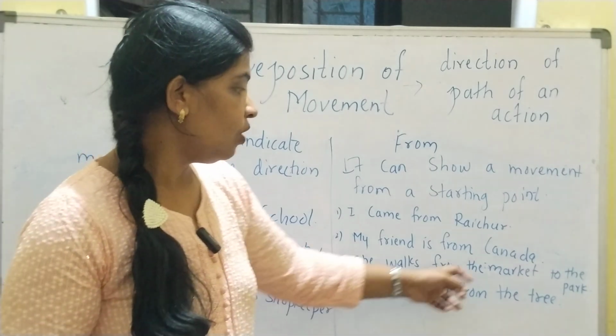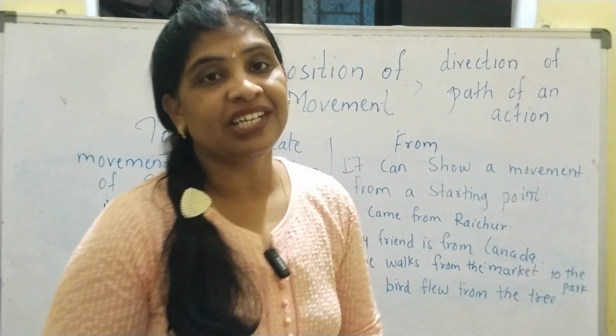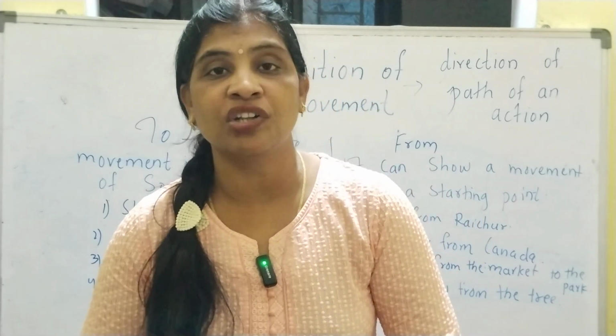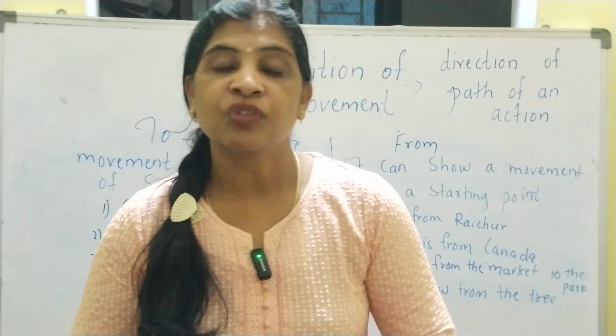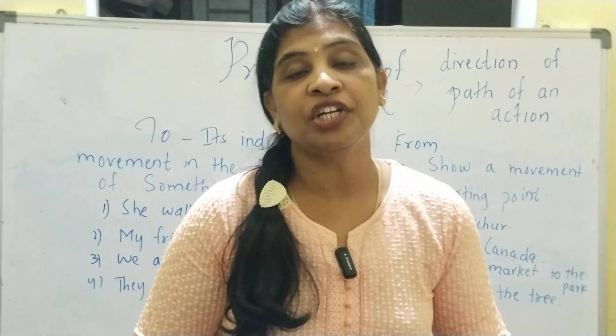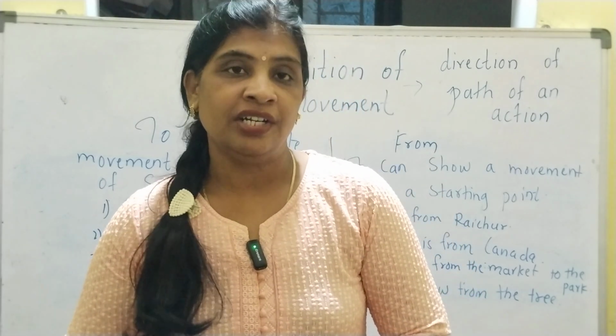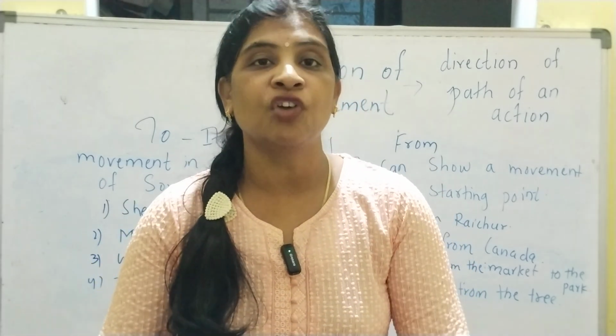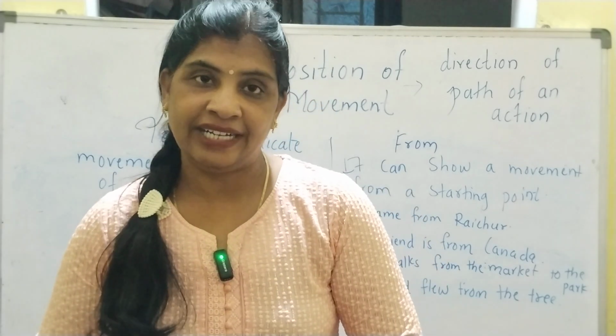The bird flew from the tree. So basically, "to" is used for the direction of the movement, and "from" is used for the starting point to the other end of the destination. I hope you got an idea how to use "from" and "to" in sentences.